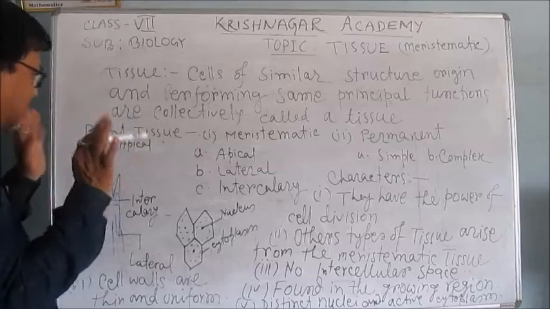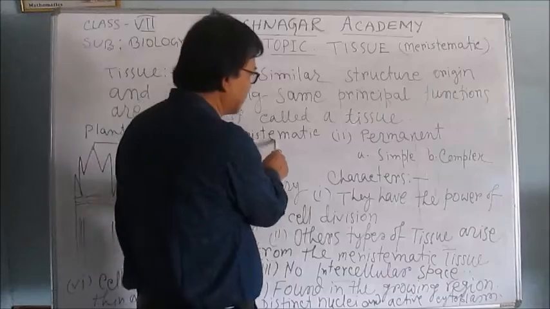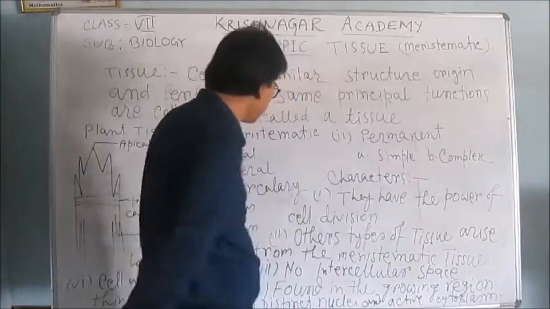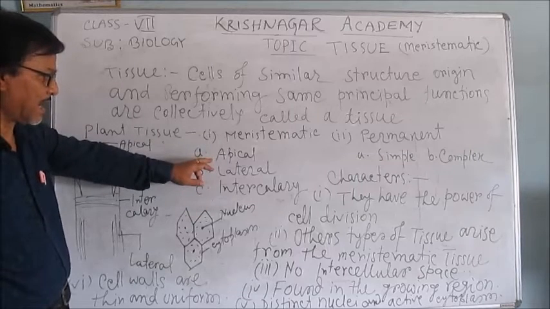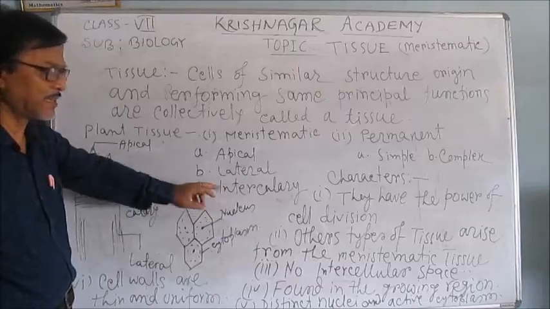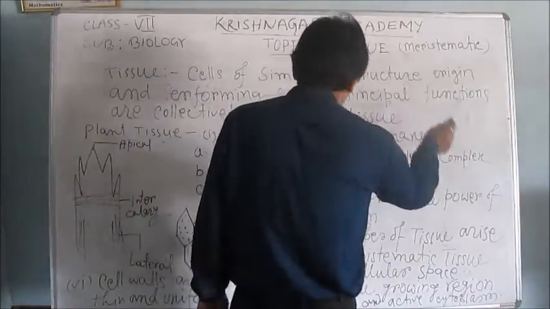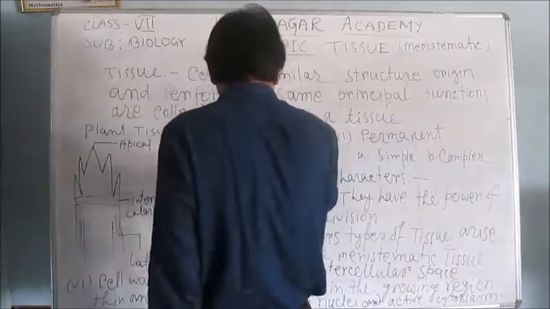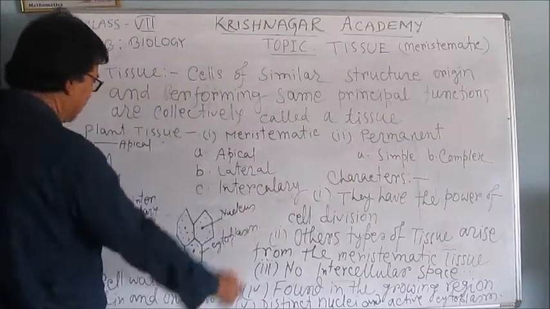We are discussing the plant tissue especially. The plant tissue is divided into meristematic tissue and permanent tissue. Meristematic tissue has three parts: apical meristem, lateral meristem, and intercalary meristem. And permanent tissue is simple permanent and complex. So that I shall not discuss today. Only the meristematic tissue: apical meristem, lateral meristem, and intercalary meristem.